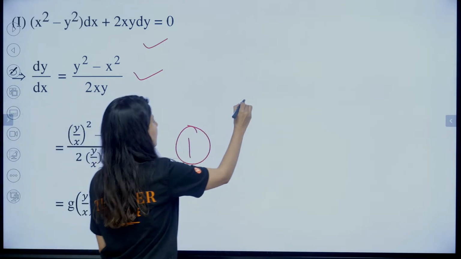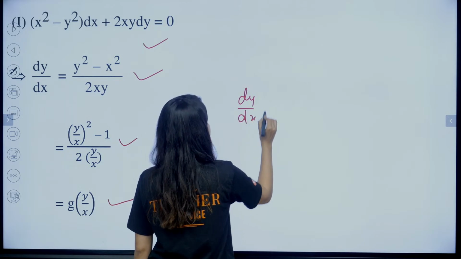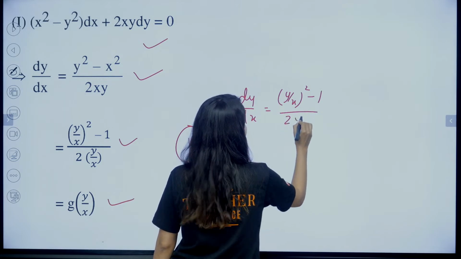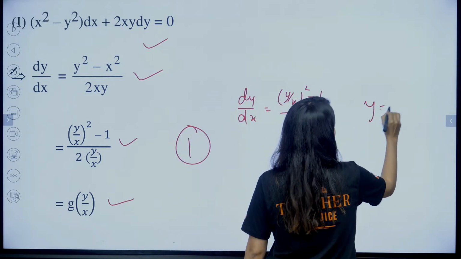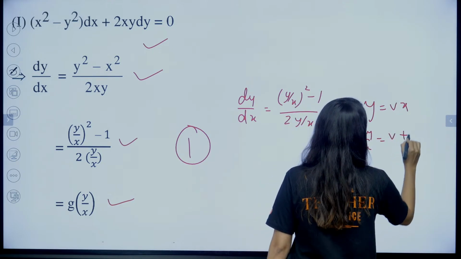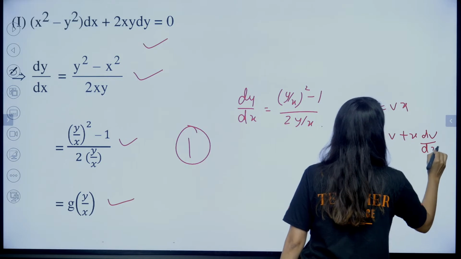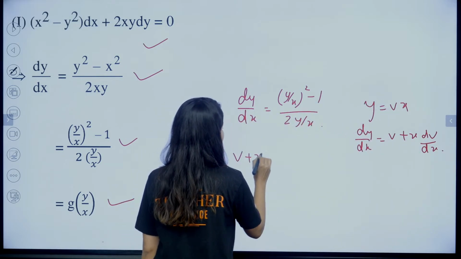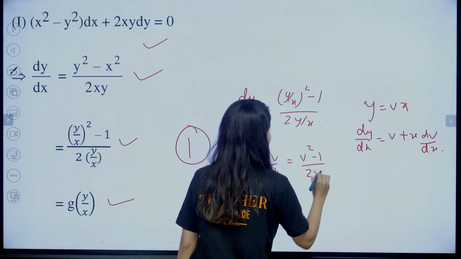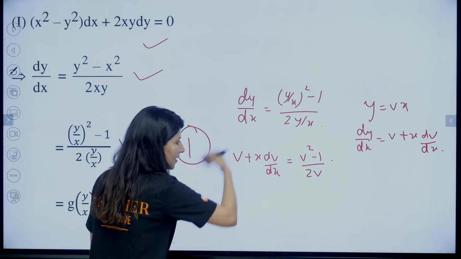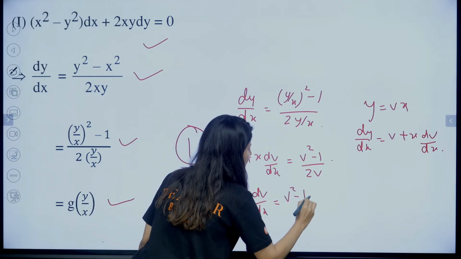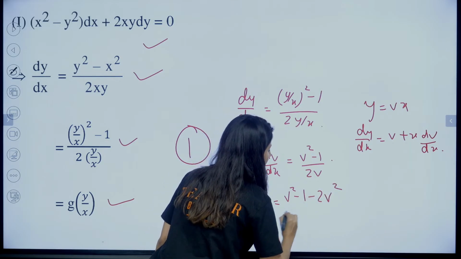dy by dx is equals to what? (y by x) squared minus 1 upon 2y by x. You know how to do it. y is equals to vx. dy by dx will be replaced by v plus x dv by dx. If you solve this differential equation, you will get your marks. v plus x dv by dx is equals to v squared minus 1 upon 2v. Right? Yes. Shift: x dv by dx is equals to v squared minus 1 minus 2v squared upon 2v.